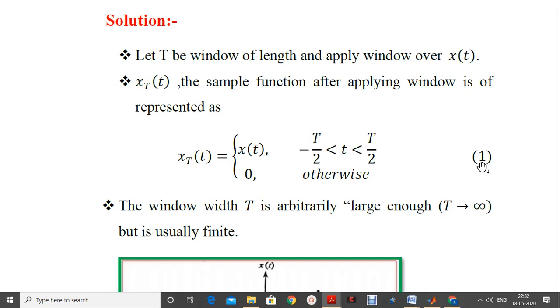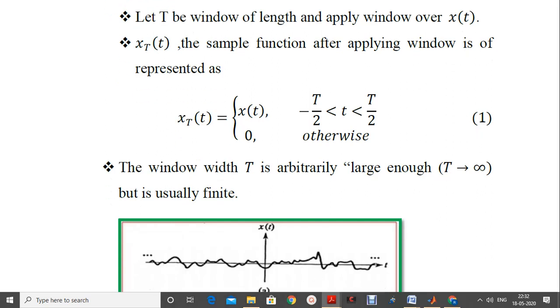So taking equation 1 as a definition of the windowed sample function, now we'll focus on the dimension of T here. The window width or length is represented by T. So what is the limit of this? What happens when T is arbitrarily very large? That is denoted by T tends towards infinity theoretically, but practically a window length or width is always finite in nature.